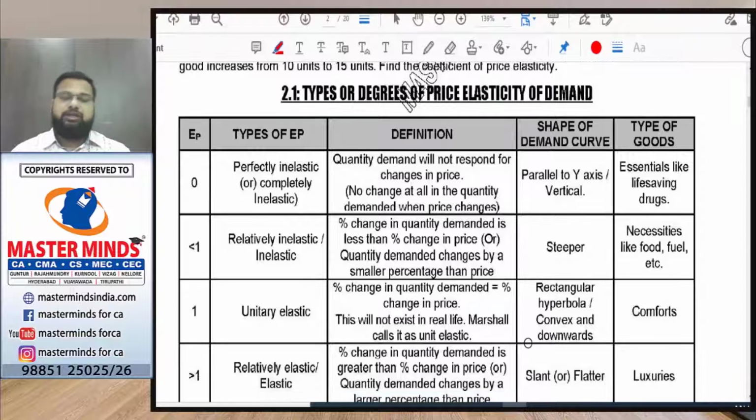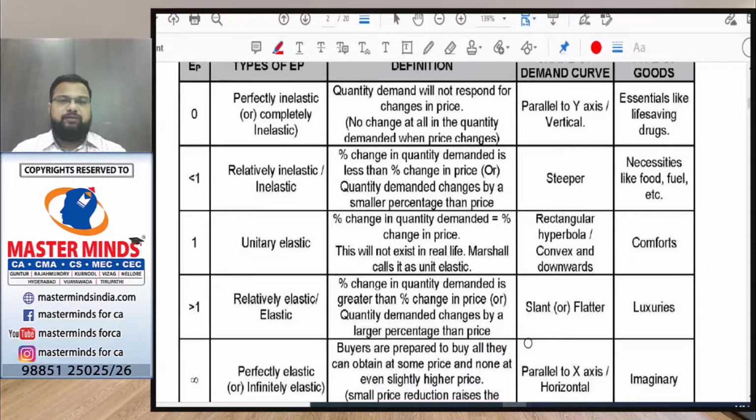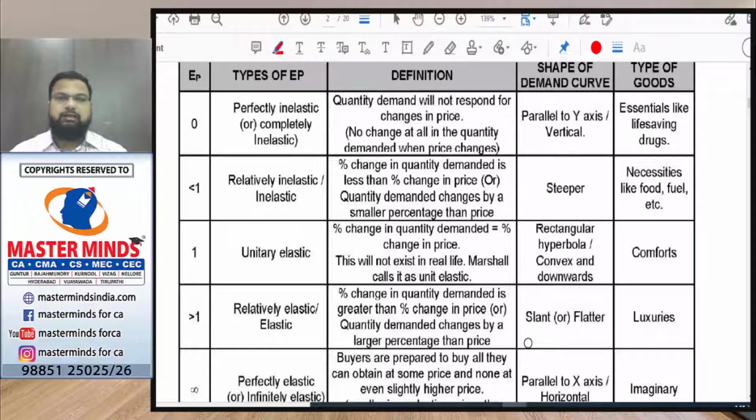Next, the types. As the value of price elasticity lies between 0 and infinity, the value can be 0, less than 1, equal to 1, greater than 1, or infinity. When the value is 0, we call it perfectly inelastic or completely inelastic. It means that even when there is a change in price, there is no change in demand. The quantity demanded will not respond to changes in price.